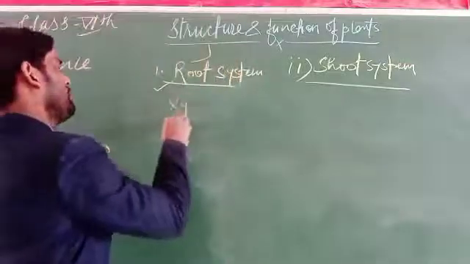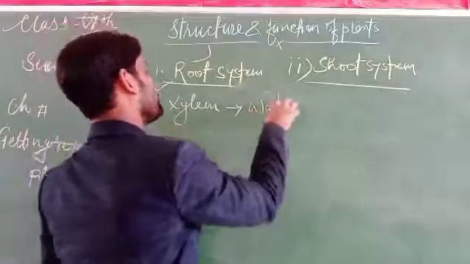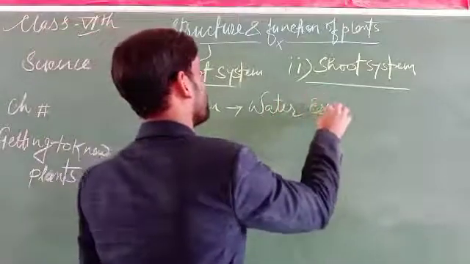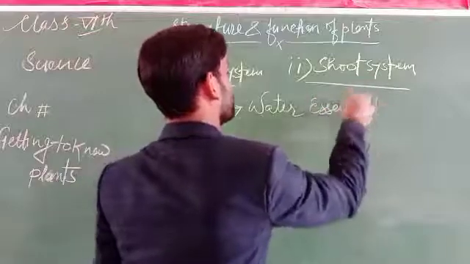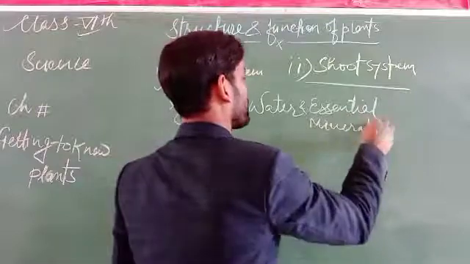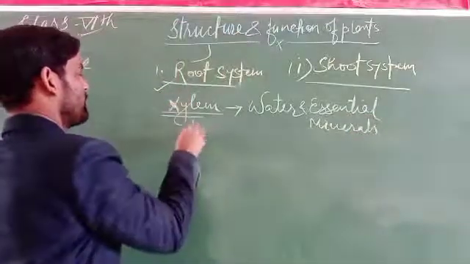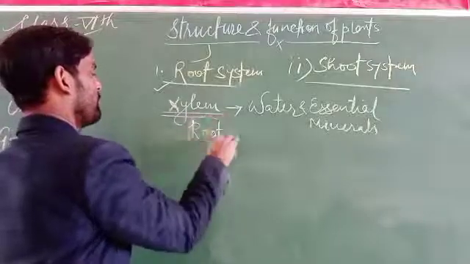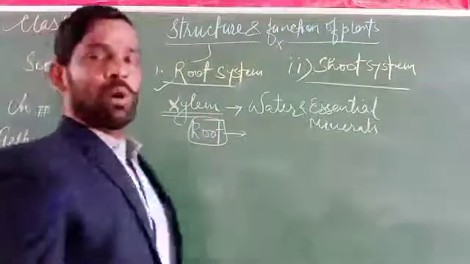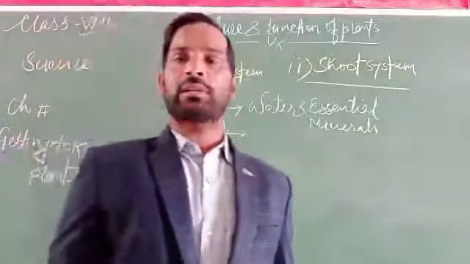Xylem carries water and essential minerals. It is the structure present in the root. So the basic function of the root is to carry essential nutrients and water to the plant.